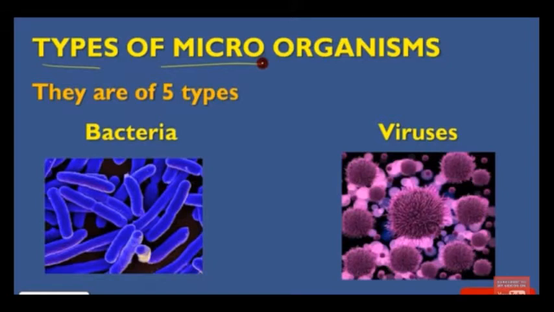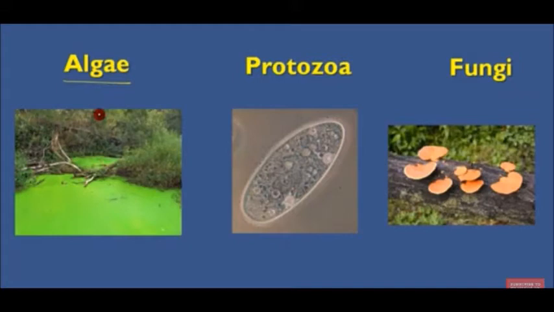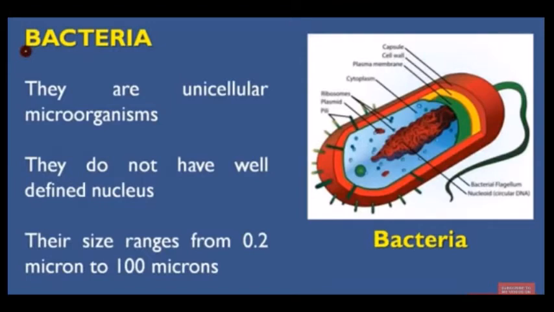In first picture you can see bacteria, and in second picture you can see viruses. They can be in different shape and colors. You may have seen a greenish layer on the surface of pond, that is algae. In second picture you can see protozoa. It may live as parasite in the saliva of mosquitoes. In third picture you can see fungi, which you may have seen on the rotten wooden blocks. Now we will learn these 5 groups one by one in detail.